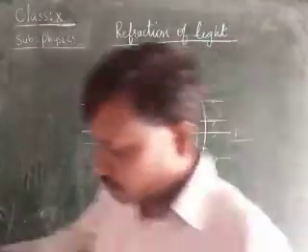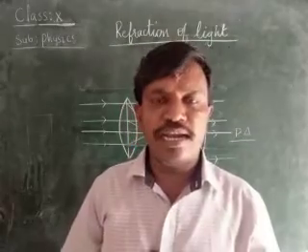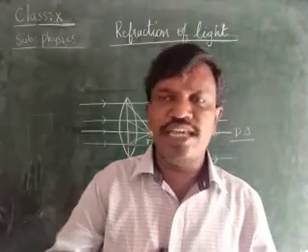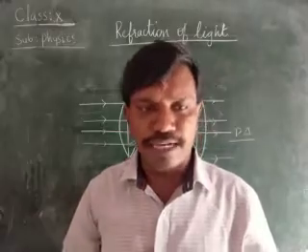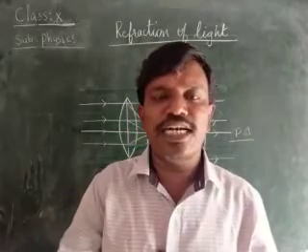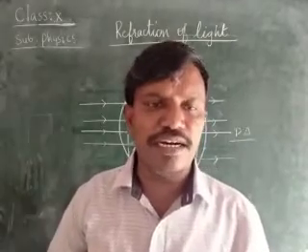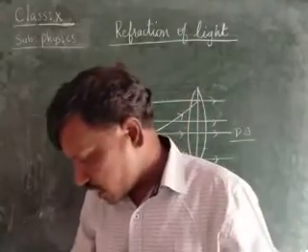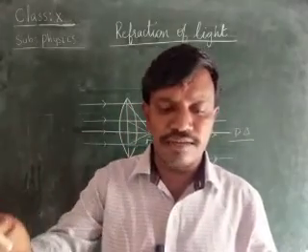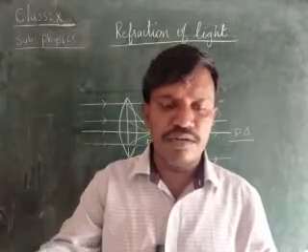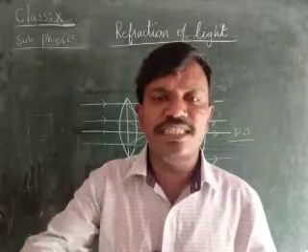Therefore, normally, as the fish is in the water, children, when the fish is seeing the person, light is traveling from the denser medium to the rarer medium. When the light ray is traveling from the denser to the rarer, the refracted ray moves away from the normal. As a result, the person who is standing on the seashore appears to the fish as if he is taller.